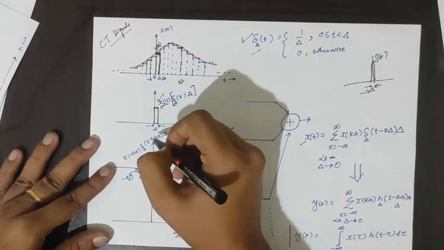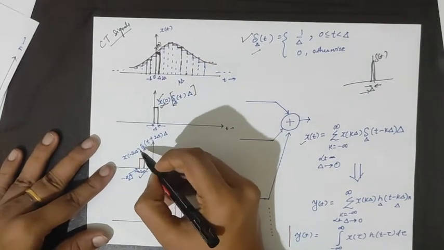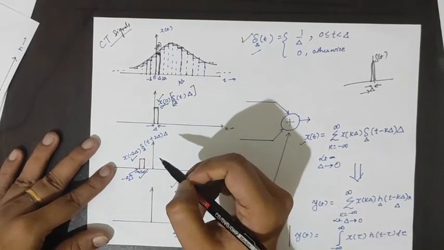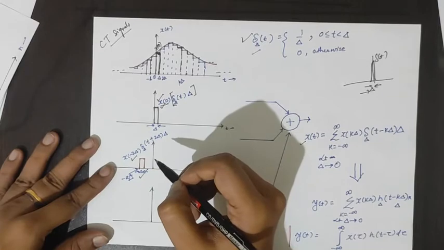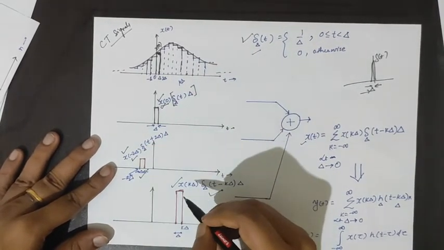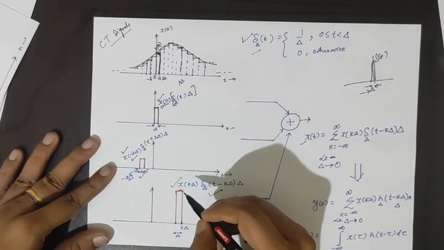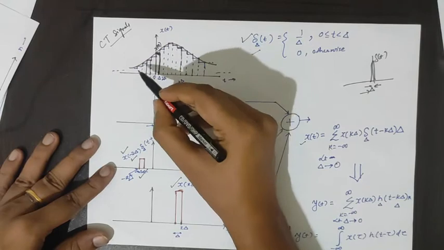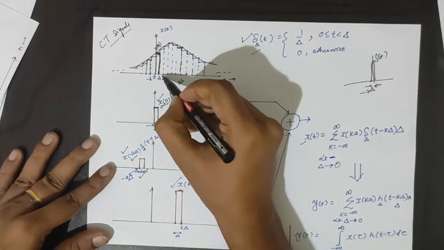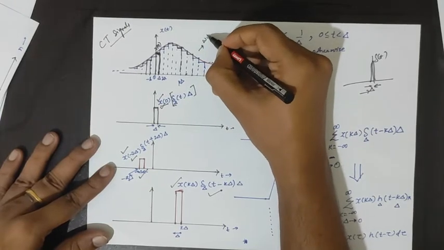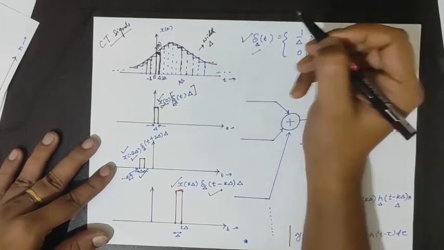Here this is a shifted impulse, and the shift is by the distance 2Δ, and the height of the impulse is x(-2Δ). We have actually divided this whole signal into small blocks of width Δ.